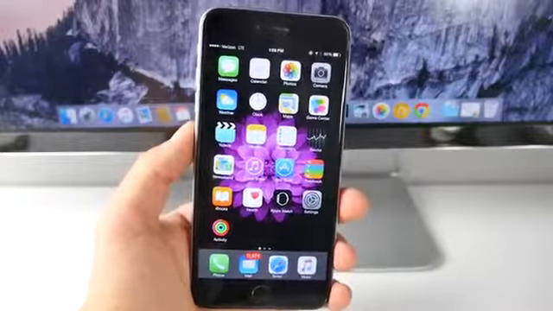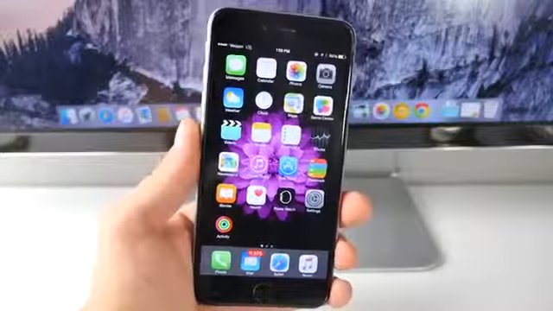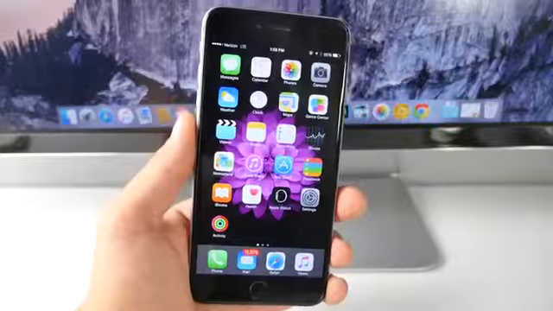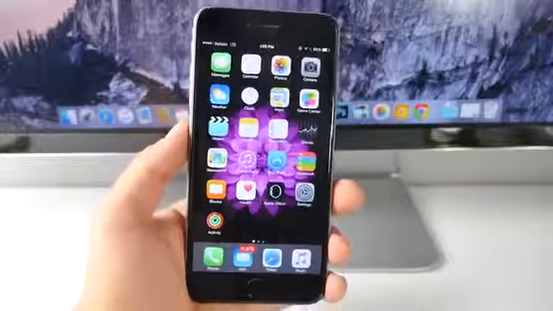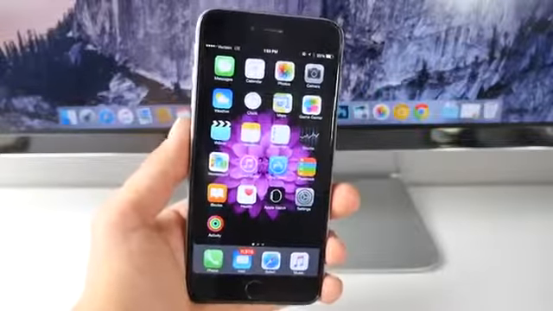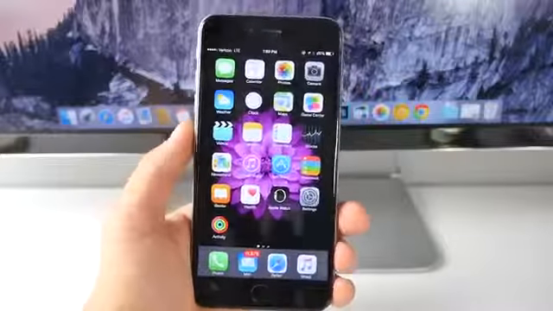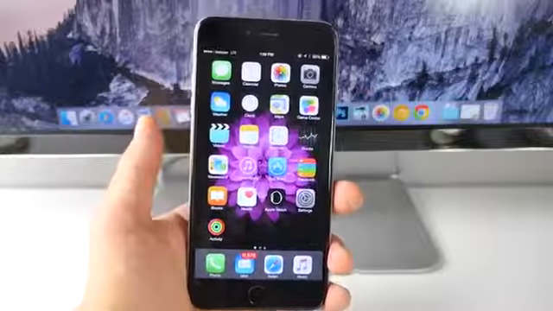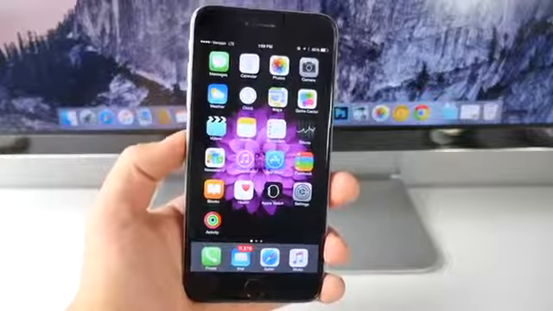When they released it, it was just impossible. There were so many bugs and glitches, and as time went on it got a little bit better, but it's still bad. So in this video I'm going to be showing you some funny glitches, some ones that really do bother me, and maybe even some useful ones. Anyways, this is iOS 8.4 on my iPhone 6 Plus, and all of these do work on pretty much every single device. So let's go ahead and jump right in.